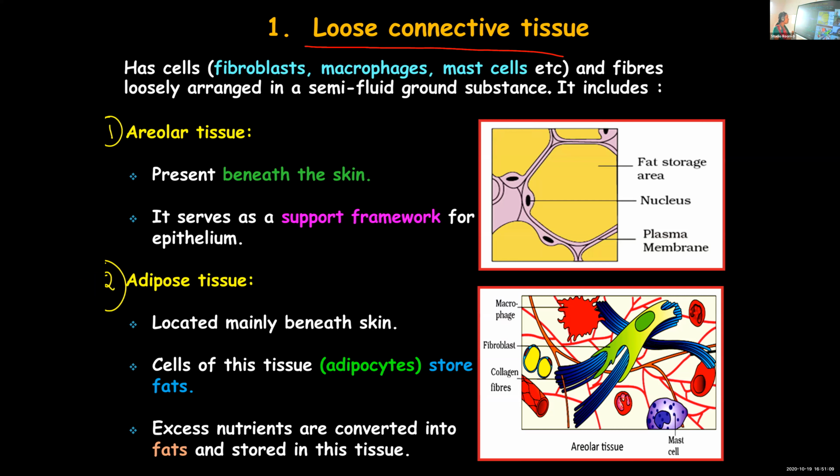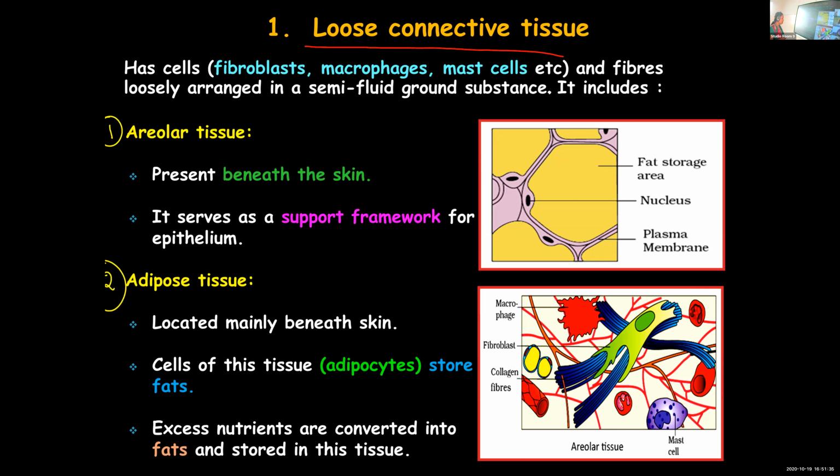Areolar tissue is present beneath the skin. You can even find it around the blood vessels, nerves, and even in the bone marrow. It acts as a support framework for the epithelial tissue, helps in the repairing of damaged tissues, fills the space inside the internal organs, and gives support to the organs.